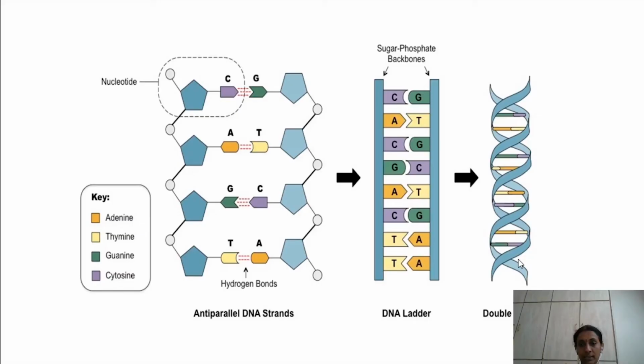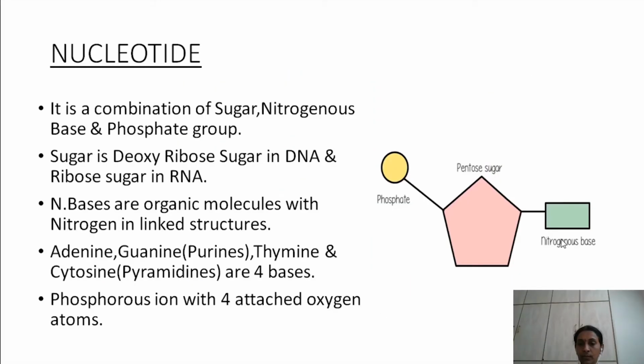Now, we already saw the structure of a nucleotide in our last slide. This is the structure of a nucleotide. These nucleotides are arranged in these two strands. Let's see the detailed structure of each strand here.